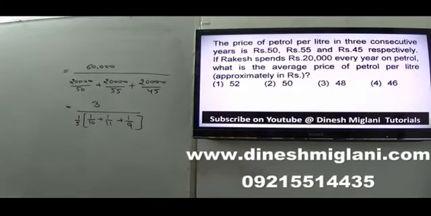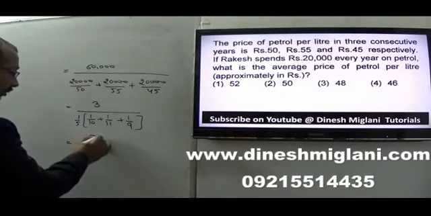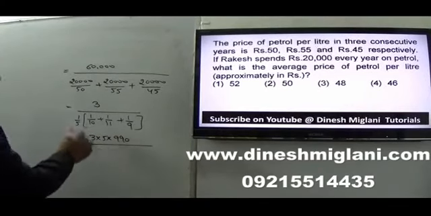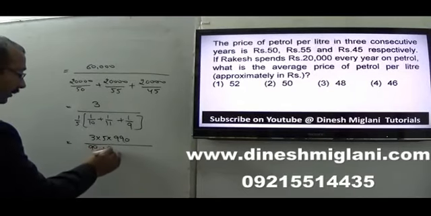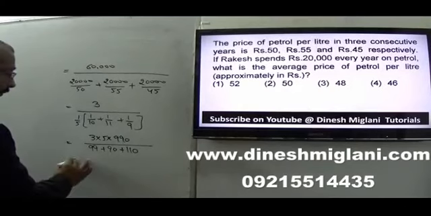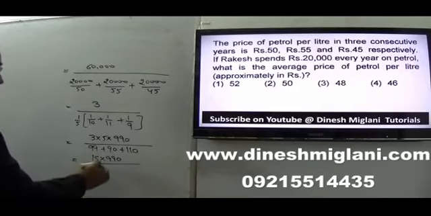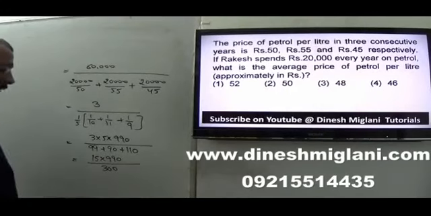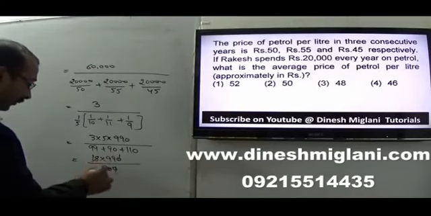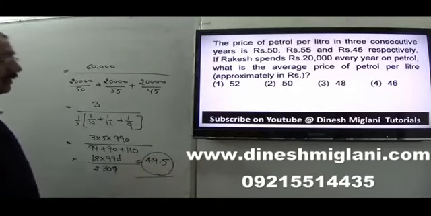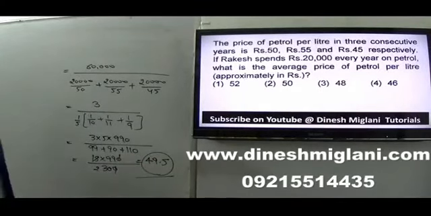LCM would be 990. So 3 into 5 into 990 will come in the numerator, divided by 99 plus 90 plus 110. Just solve it. It should be 15 into 990 divided by 299, or I can say approximately 300, because that is 200 plus 99. Cancelled out, 15 will go in 2 times, so 49.5, or approximately rupees 50. Second becomes my answer.